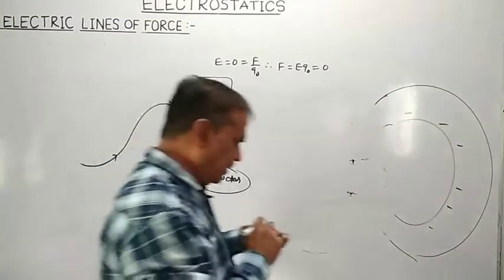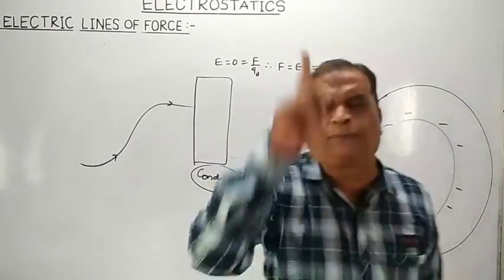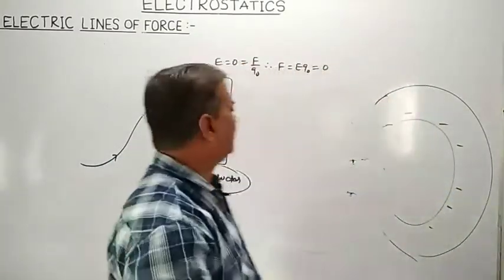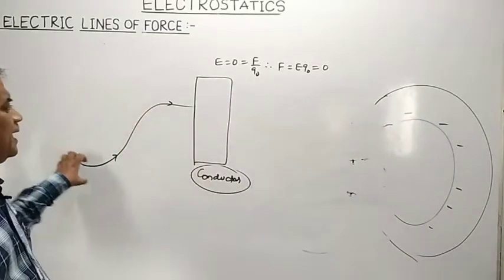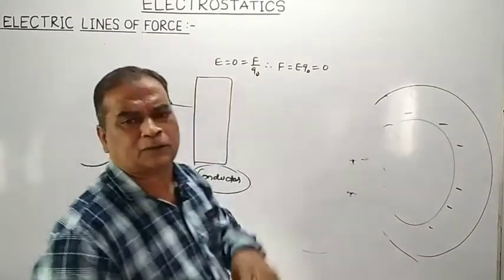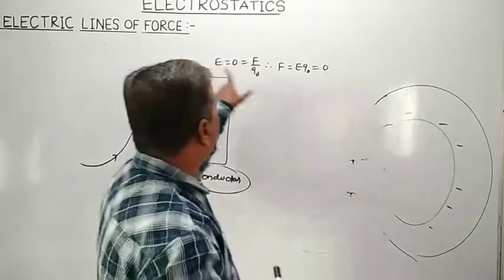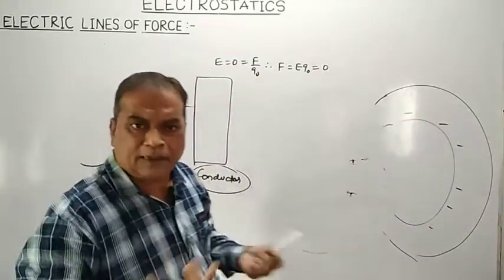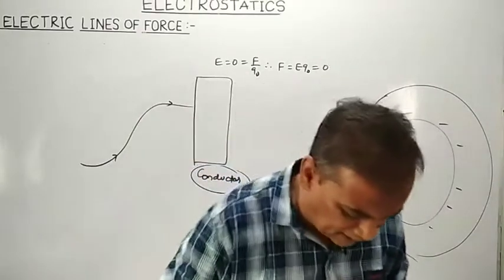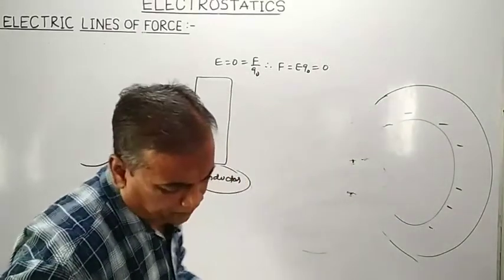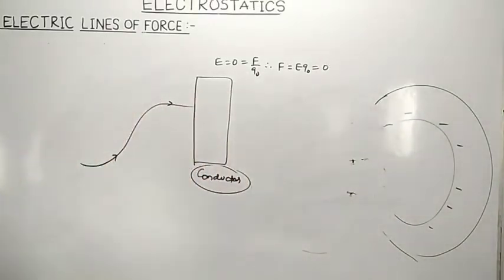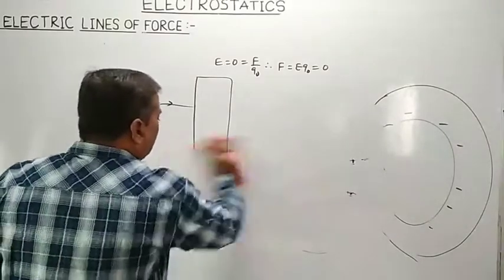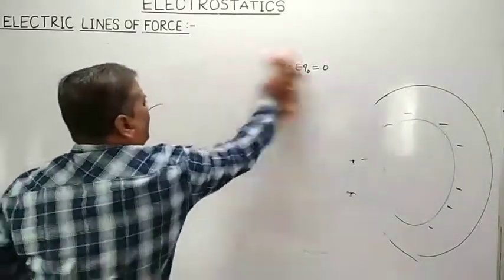So remember one of the important characteristics of electric lines of force, that electric lines of force can never pass through a conductor as the electric field inside the conductor is always 0. Electric field inside the conductor is what? 0.